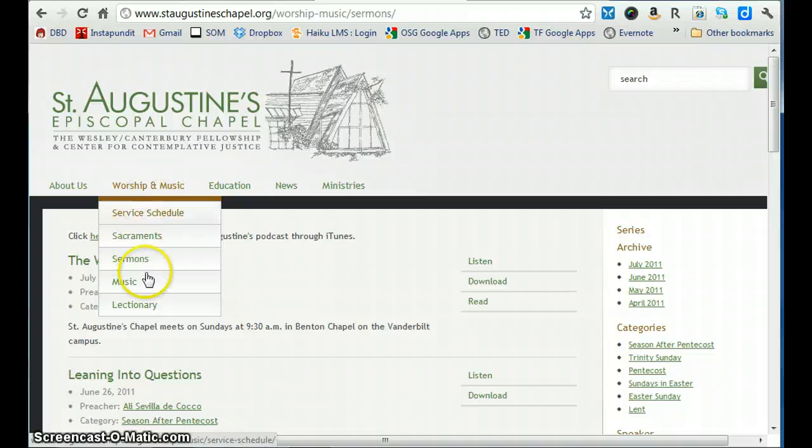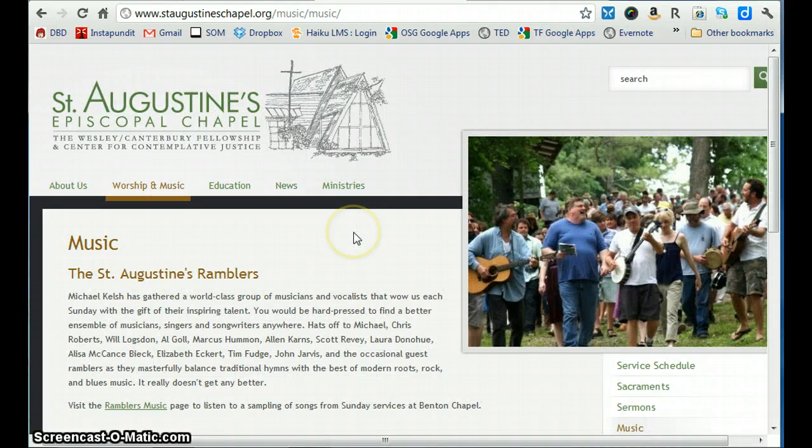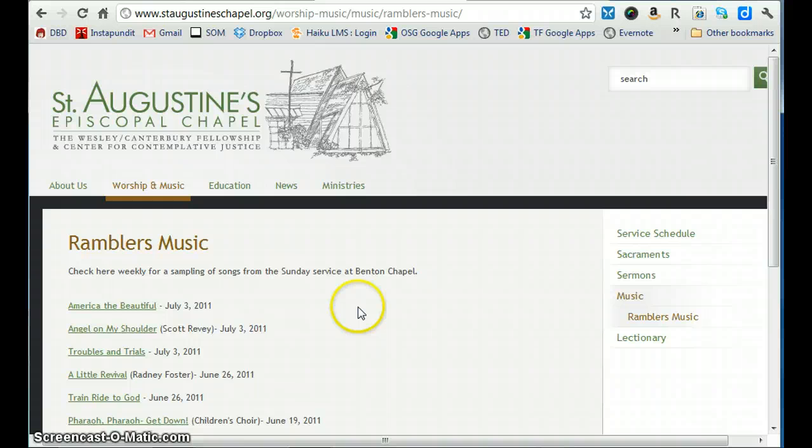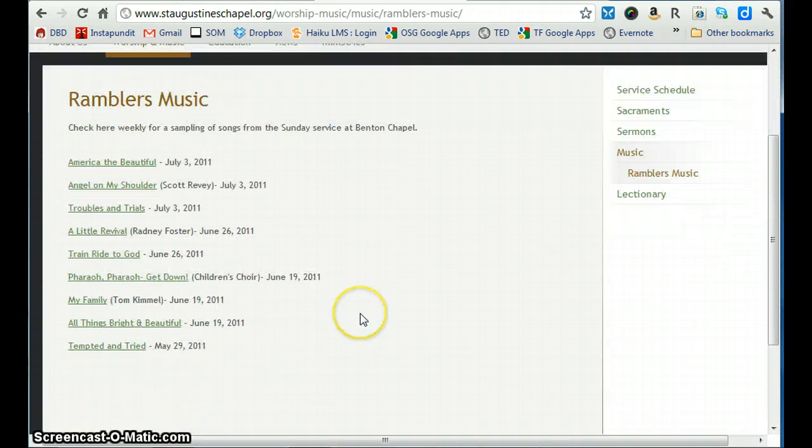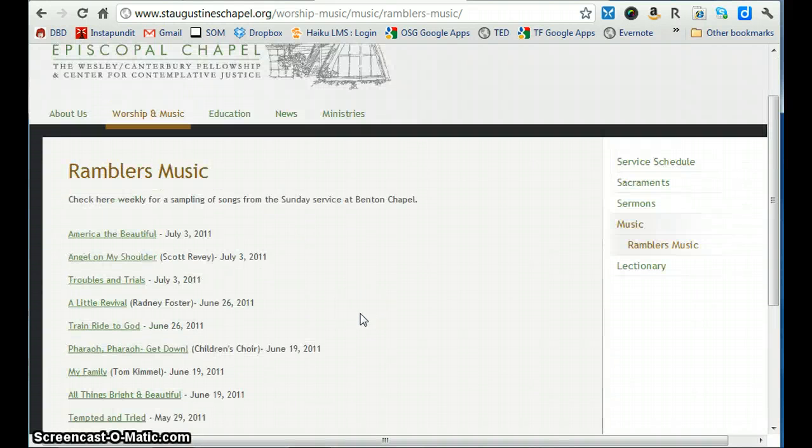All right, music is a page that gives some information about the different musicians at St. Augustine's, but notice we have a Ramblers music page, and that takes you to a page that has songs from various services.